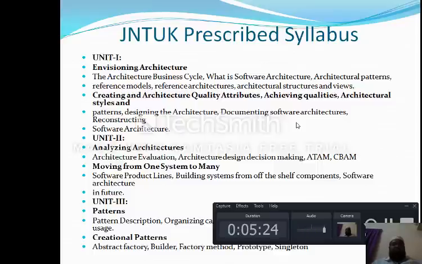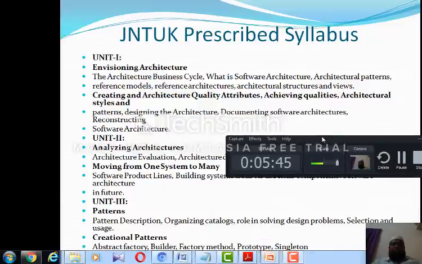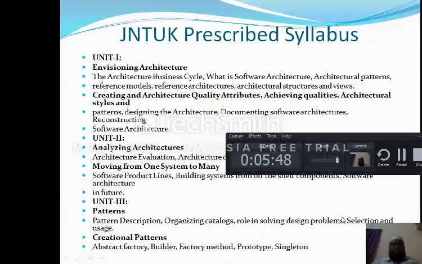Now apart from this, the advanced concepts such as software product lines, building systems from off-the-shelf components, that is COTS, commercial off-the-shelf components, and software architecture in future. So these are the concepts which we will discuss, and then in unit 3 we will mainly focus on patterns, pattern descriptions, and what the need of a pattern is. From here we will go into the design pattern concepts.